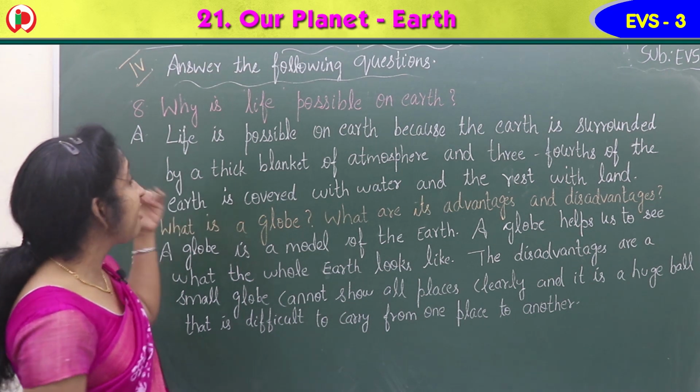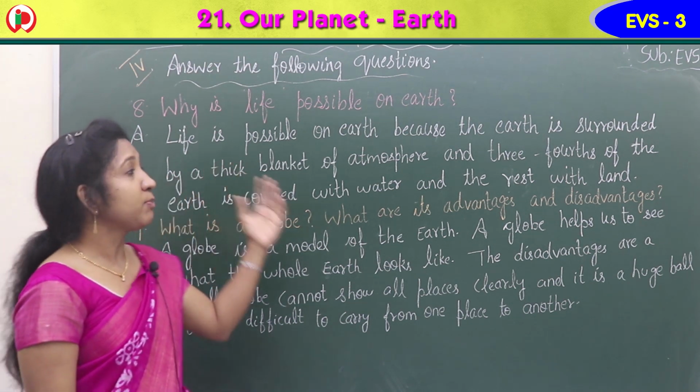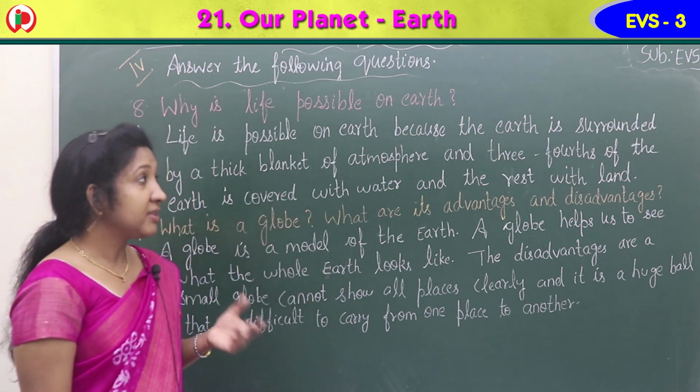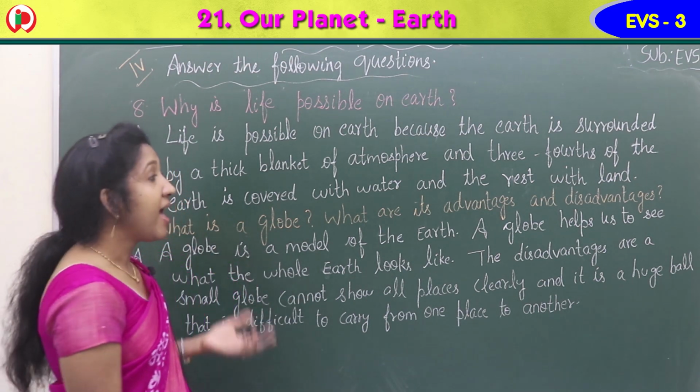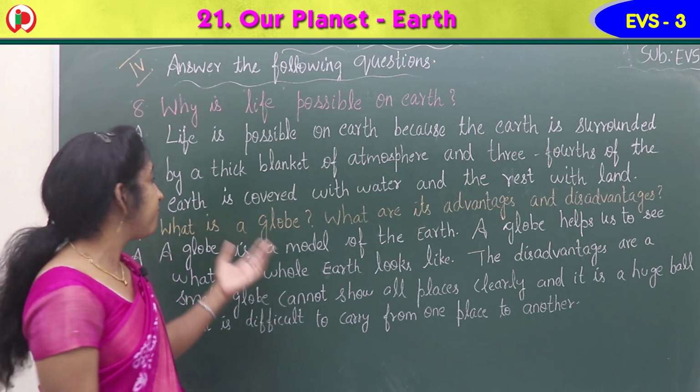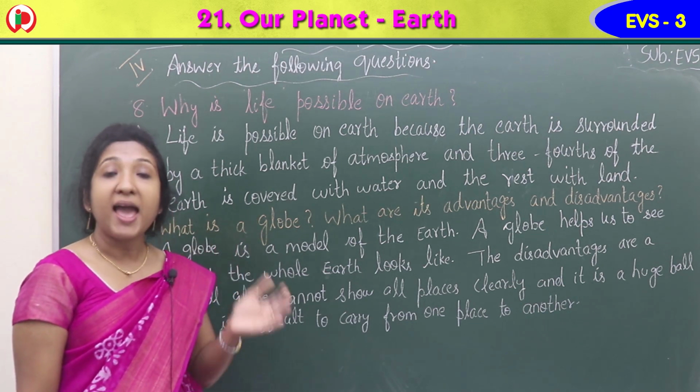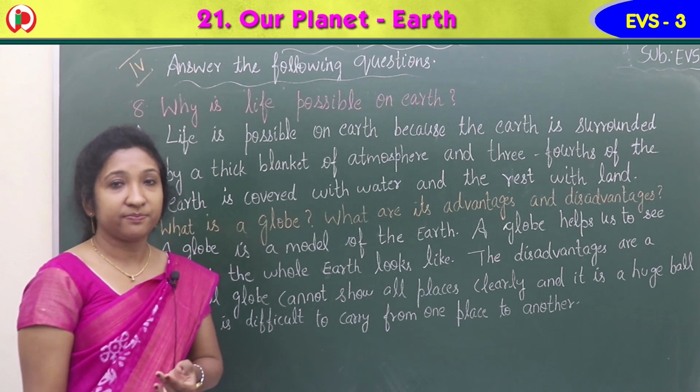Yes, so why is life possible on earth? Life is possible on earth because the earth is surrounded by a thick blanket of atmosphere and 3/4 of the earth is covered with water and the rest with land.